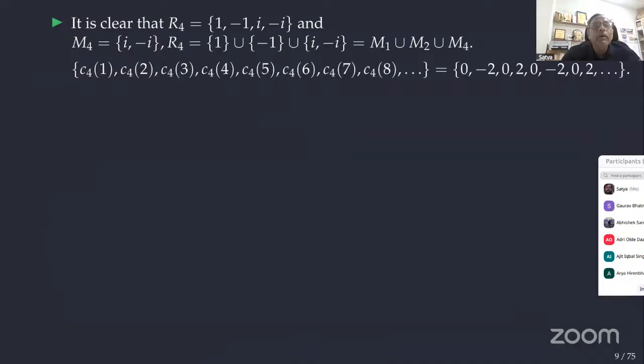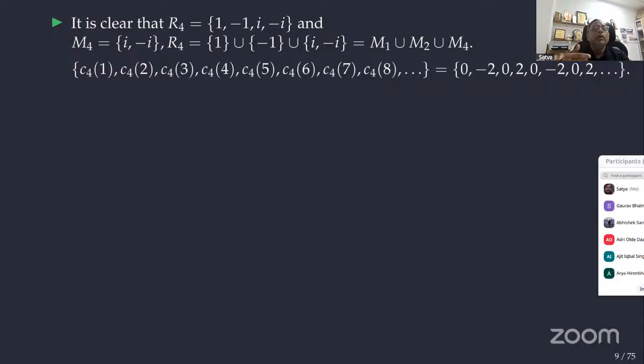One more example to make it clear. If you take R_4, what is R_4? The fourth roots of unity: 1, minus 1, i, minus i, right? Then M_4 is {i, minus i}. Why did I separate it like this? 1 is a primitive 1st root of unity, minus 1 is a primitive 2nd root of unity, and i and minus i are primitive 4th roots of unity. That means i^4 is 1, but before that it is not 1. If you raise 1, minus 1, i, minus i to the power 4, you get 1, but i and minus i reach 1 only at 4. That's why they are primitive 4th roots.